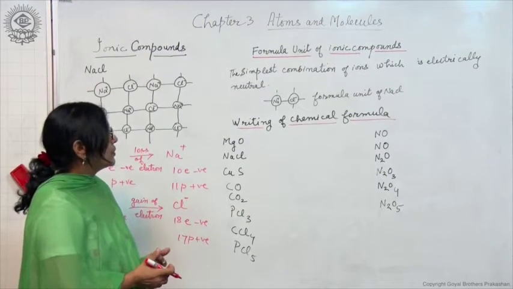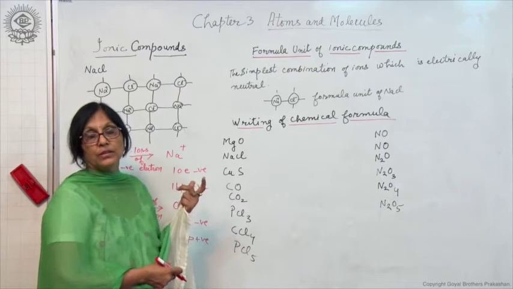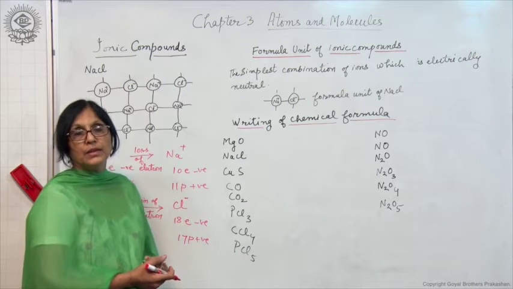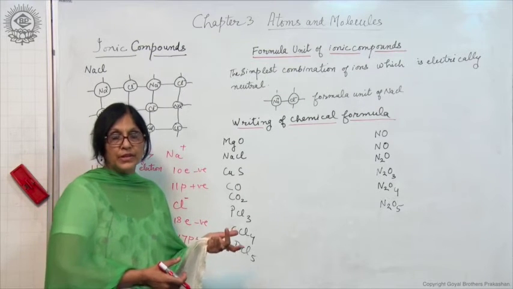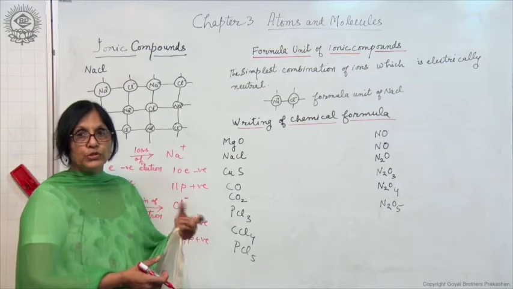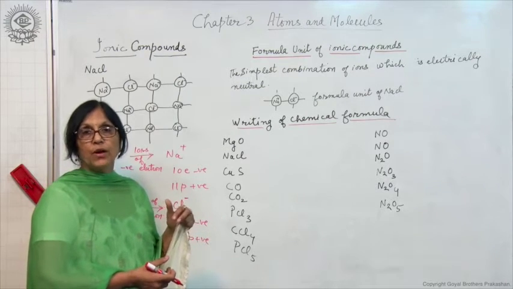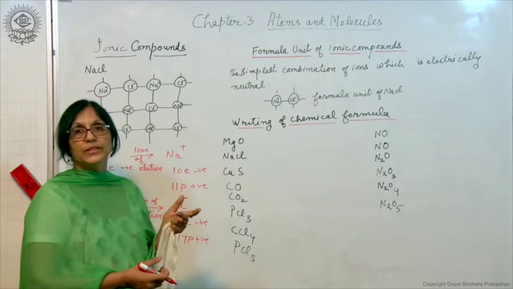Now, let us study how to write a chemical formula. All of you might know what a chemical formula is. A chemical formula represents the composition of a substance with the help of symbols of the atoms present in that substance.